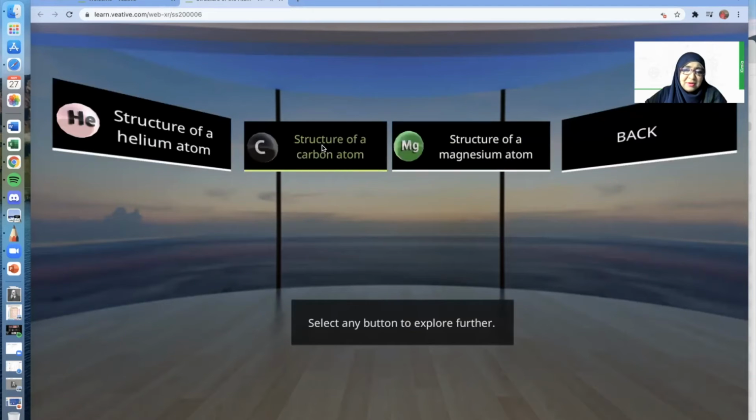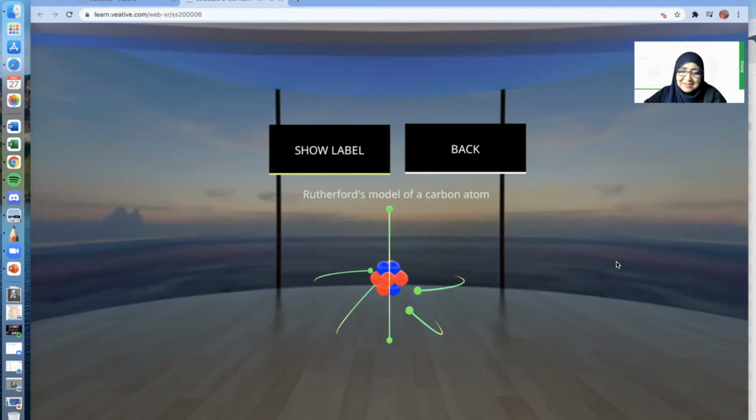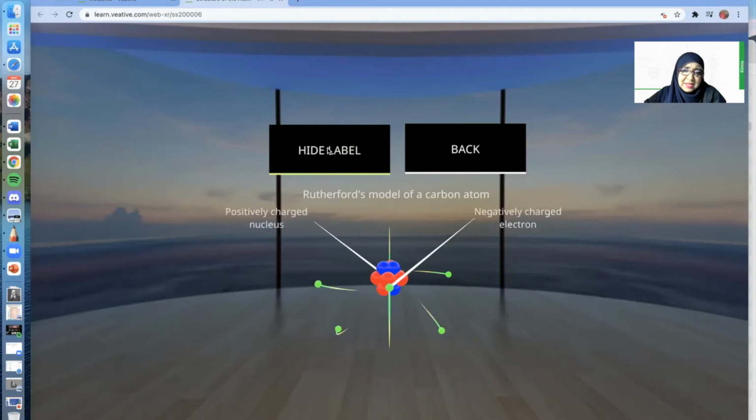We're going to click on the structure of carbon atom. Same thing again. Look at those green dots moving around. Since we've labeled it just now, I guess you already know that it is the negatively charged electron that's moving about, and the positively charged nucleus is still in the middle.